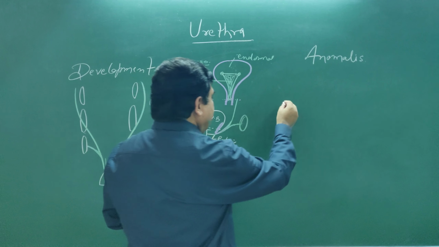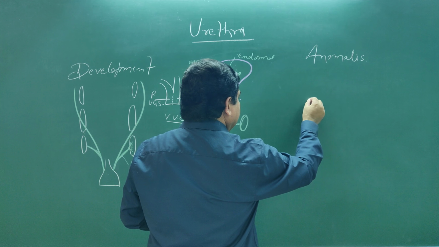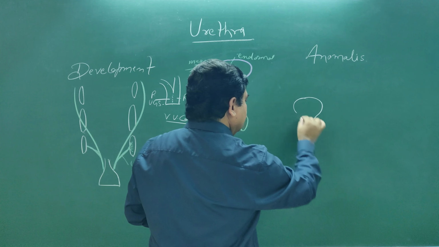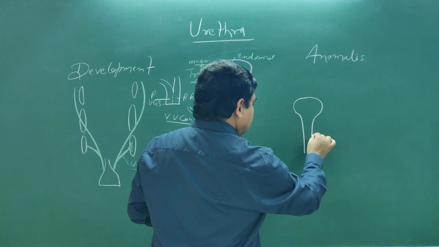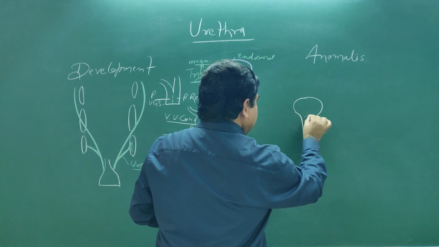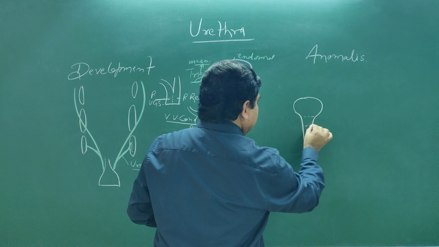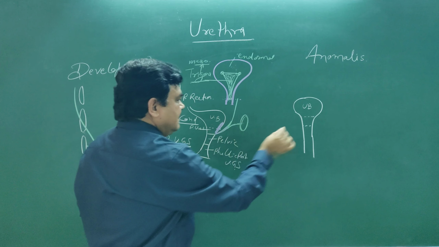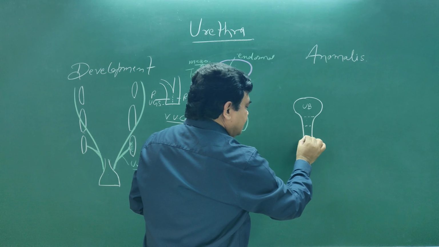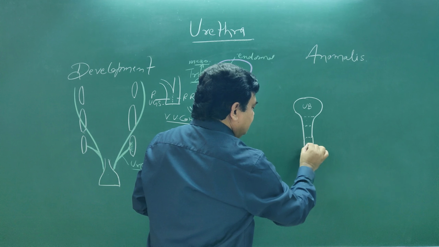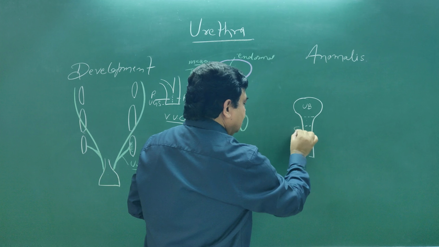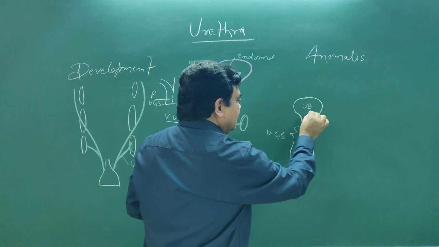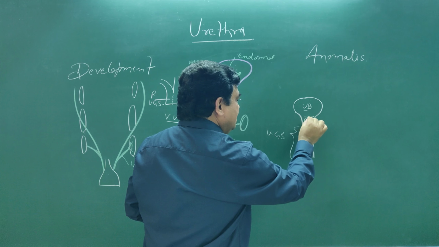If you see from the anterior side, you can find this part is the urinary bladder, this part is the urethra. If you see this from the anterior side, this is the urinary bladder, this is the urethra, this is the pelvic part, and this is the phallic part. This is the urogenital sinus, pelvic part and phallic part. This is the urinary bladder and this is the primitive urethra.